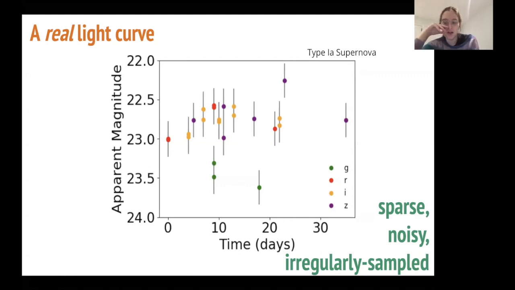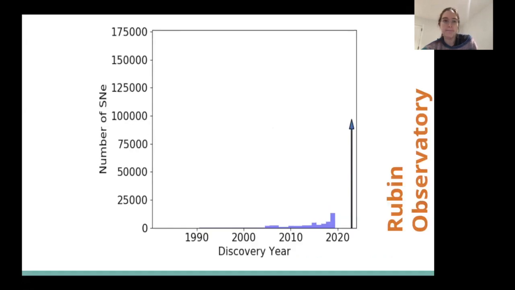So this is a real light curve of something that is spectroscopically classified as something called a type Ia. The different colors represent the different broadband filter colors, which you can see often are not observed on the same night. So it's a sparse light curve, but in terms of coverage, we get most of the light curve over the 30 days that it's visible. So this is our problem: we deal with these irregular, sparse and noisy light curves to get the underlying physics.